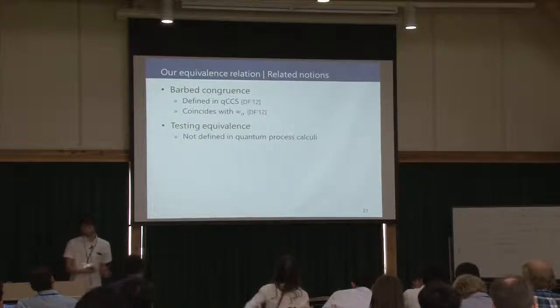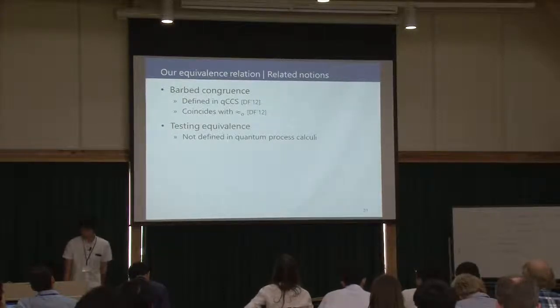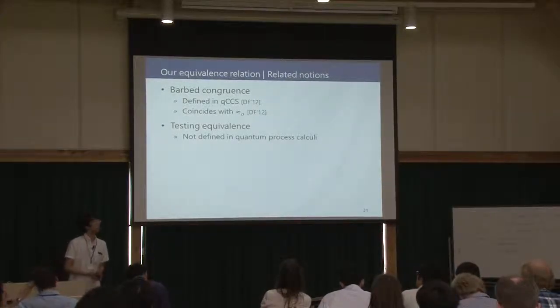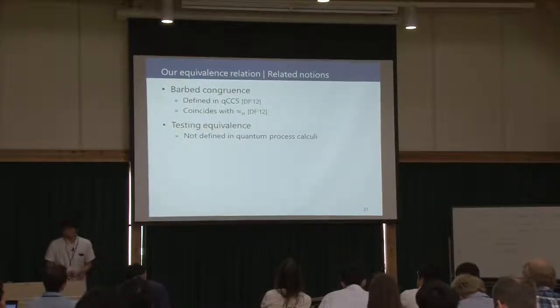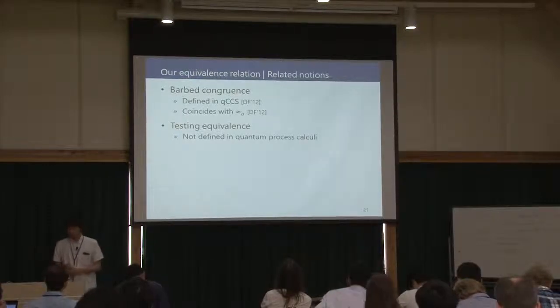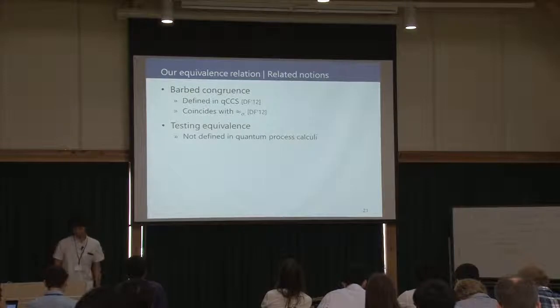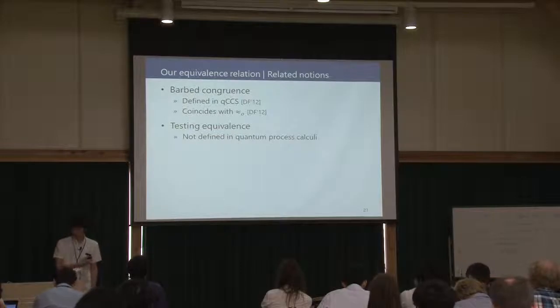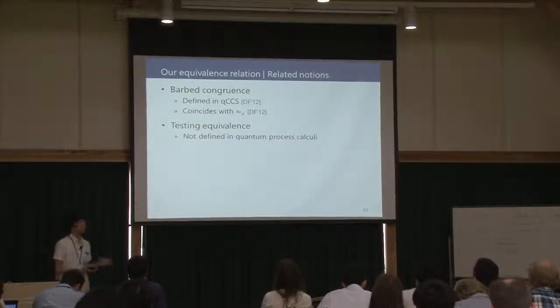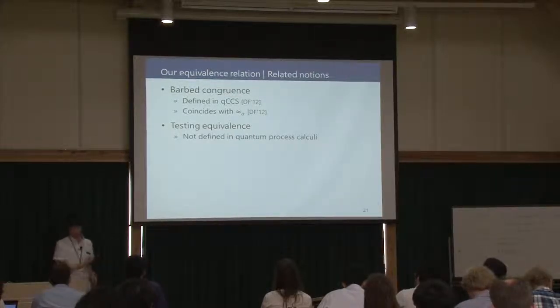There are some notions similar to our equivalence. One is weak congruence. This notion is already defined in QCCS, but this weak congruence coincides with the largest open bisimulation relation, so we cannot regard the motivating examples as equivalent by using weak congruence. And another notion is testing equivalence. This notion is not defined in QCCS, so we want to define this notion in QCCS.